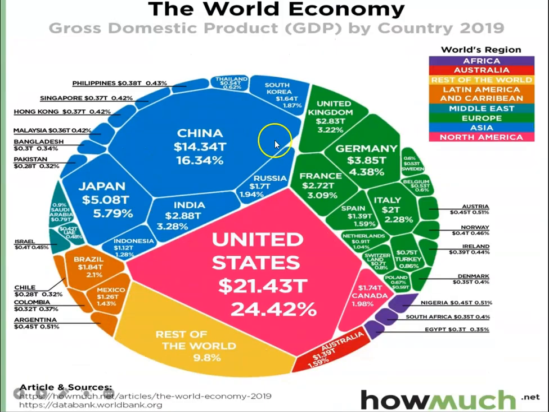In this diagram, we can see the percentage share of various countries in the gross domestic product of the world economy.